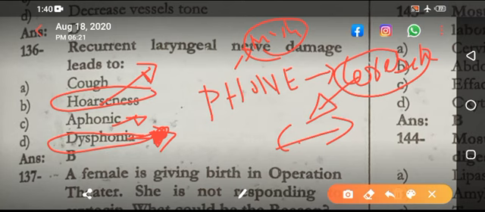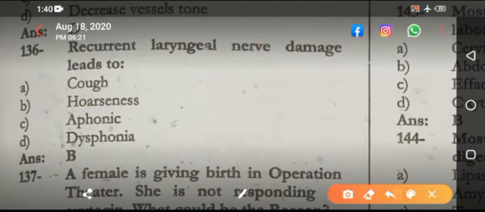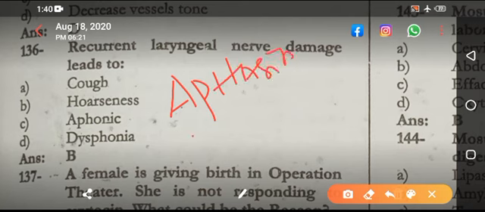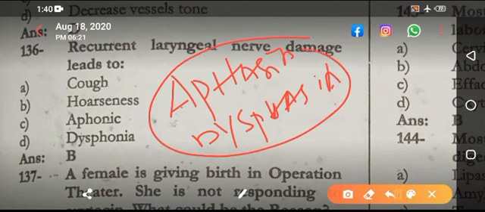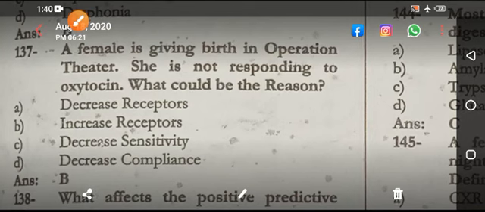This is hoarseness. And dysarthria is also coming from the cerebellum. But aphasia, dysphasia, these come from the cortex. So here B is the right answer.